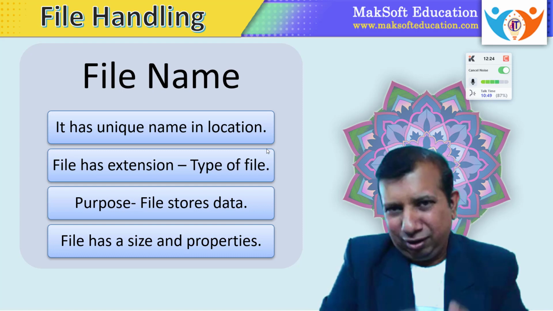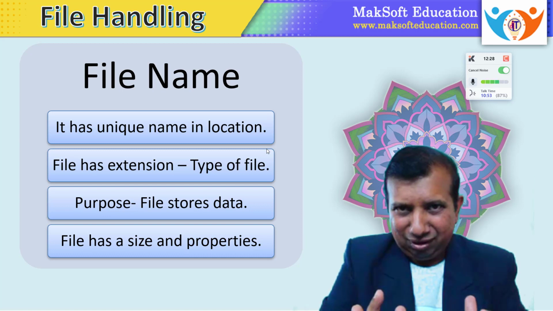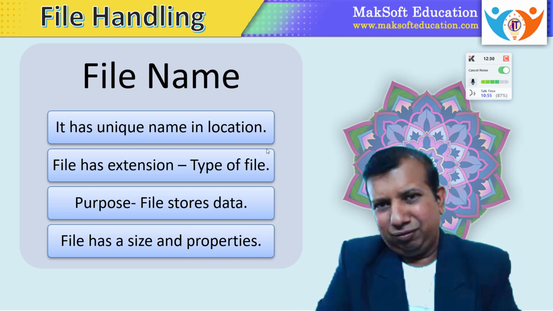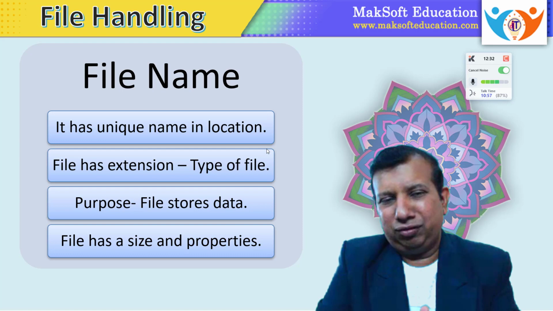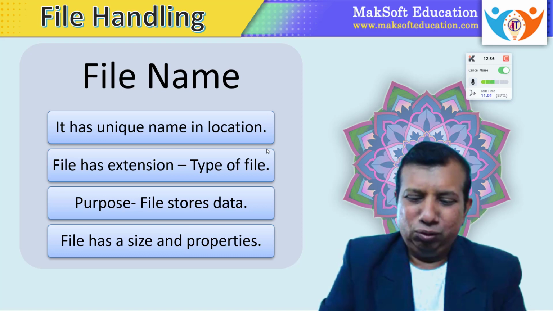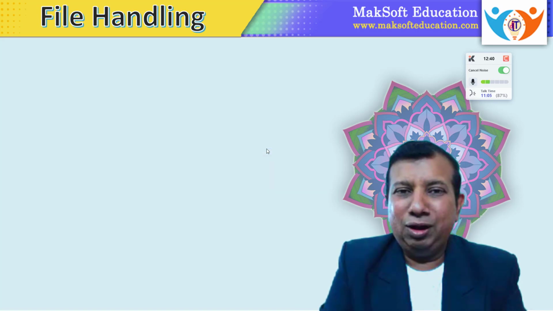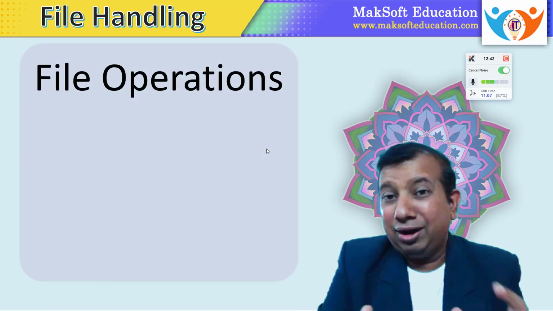It also decides which software is going to use this file. The purpose of a file is to store data. Every file has a size and some other properties, and those properties will decide the way the file will work. So this is about file name. Let us move towards the next point. Now we have to understand file operations.